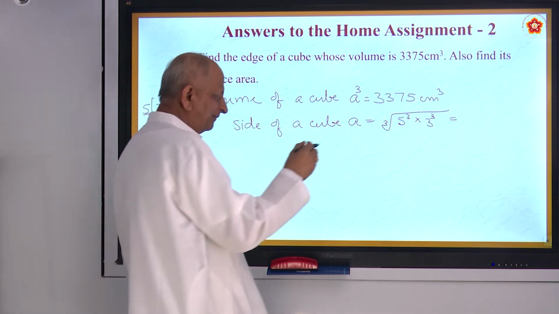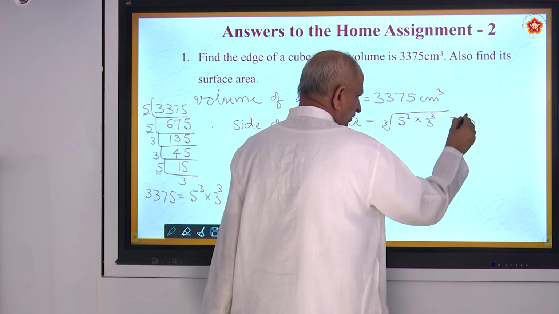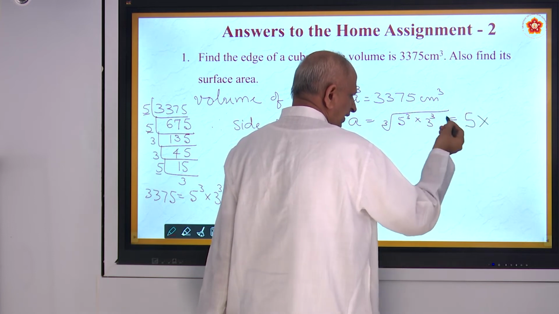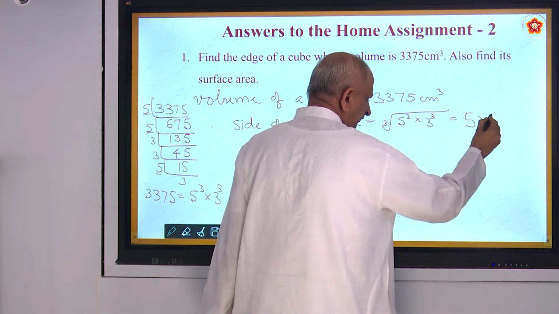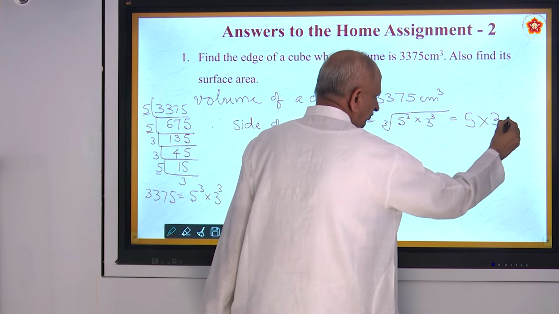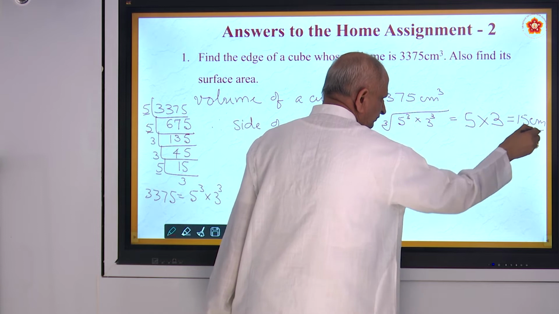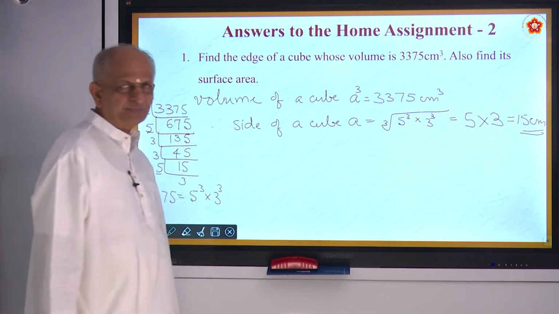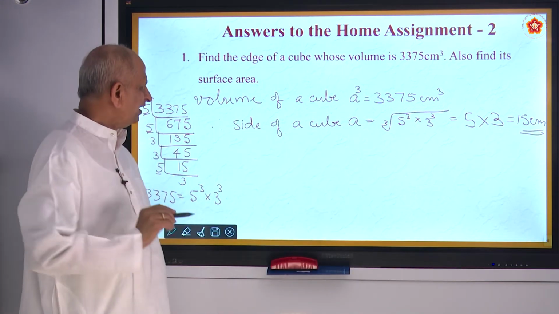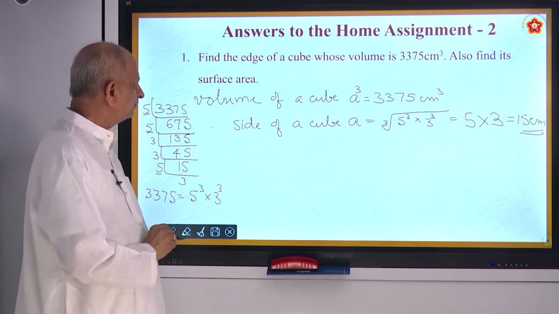Once you must take, for cube root. And 3 cube means 3 into 3 into 3. Cube root of that is 3. So 5 into 3 is 15 centimeters. Alright, that is the side of the cube.